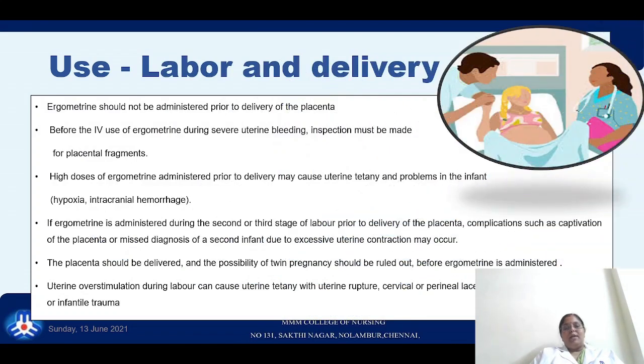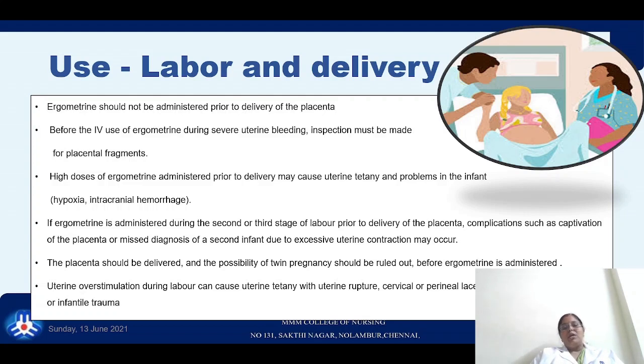So how is it used in labor and delivery? Ergometrine should not be administered prior to delivery of the placenta. Before the IV use of ergometrine during severe bleeding, inspection must be made for placental fragments. High doses of ergometrine administered prior to delivery can cause uterine tetany and problems with the infant due to a low supply of oxygen, leading to hypoxia and intracranial hemorrhage.